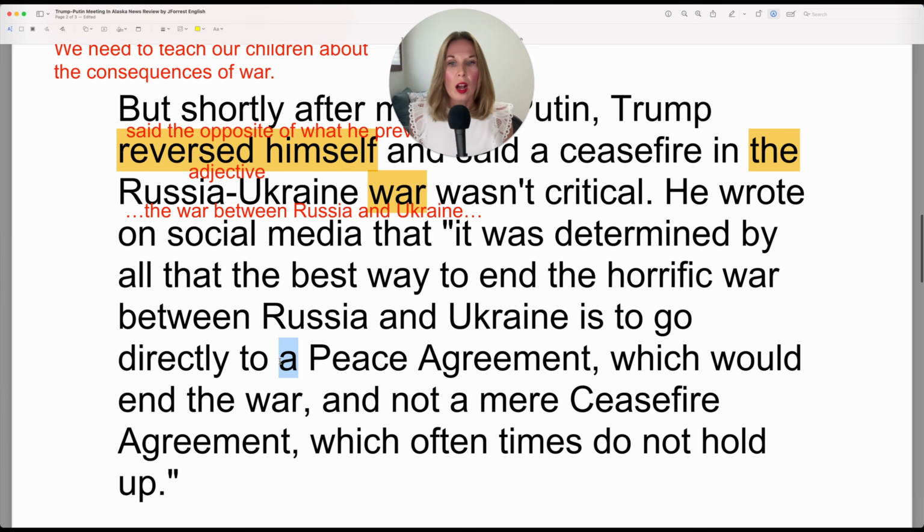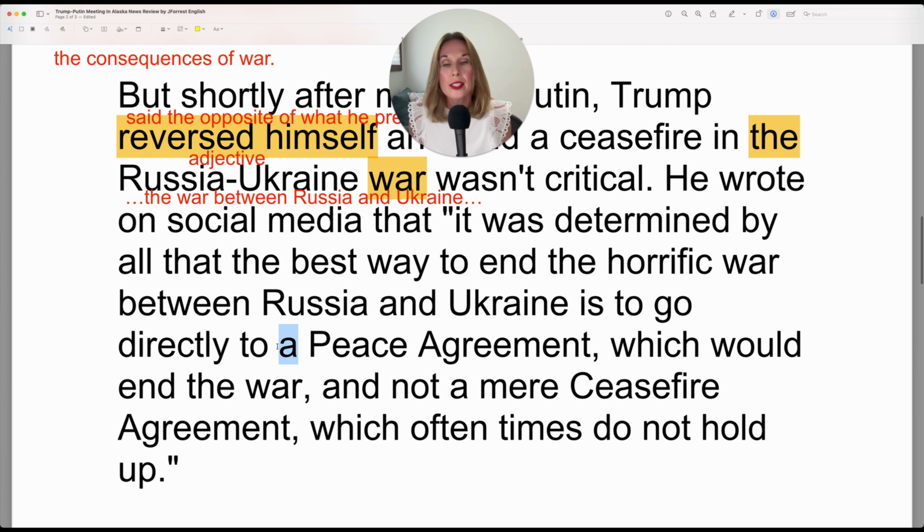So here, the article would be "an" if it were just agreement. But "peace" tells you what type of an agreement. Now notice how these are capitalized. If something is capitalized, in this case, it is being treated as a proper noun. So here, a Peace Agreement, this could be the name of the document, the official document. And that's why it's capitalized. So it just represents that it's being used as a proper noun, the official name of the agreement.